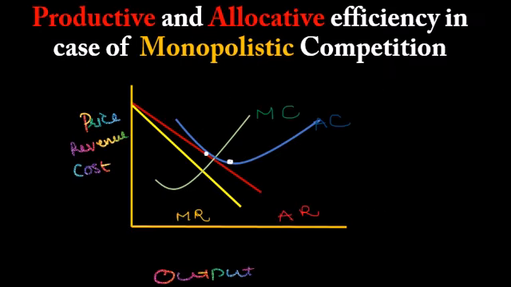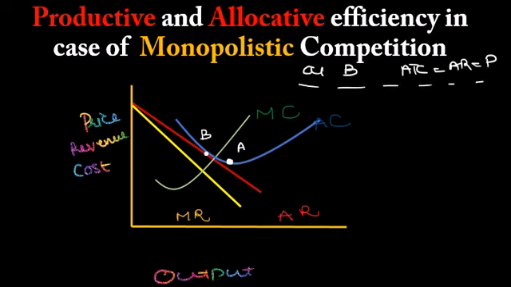Now let's talk about both kinds of efficiencies in case of monopolistic competition. Here we can observe that the minimum point of the average total cost curve is over here. Let me name it A, and this is the point B where the average total cost curve is touching the average revenue curve, or ATC equals AR, which is nothing but the price as well at the point B. In monopolistic competition, the equilibrium level of output is again the point where marginal revenue is equal to marginal cost.